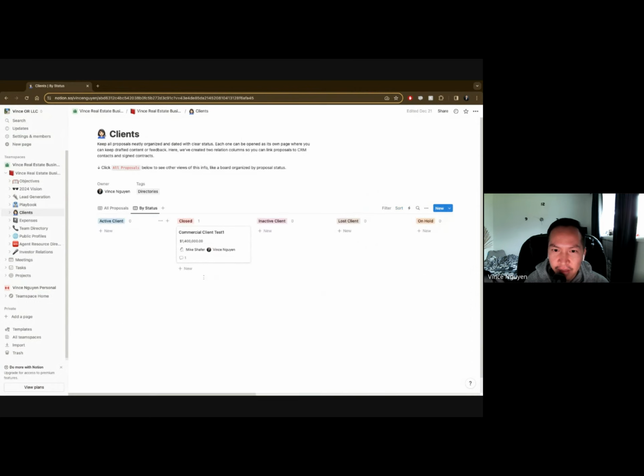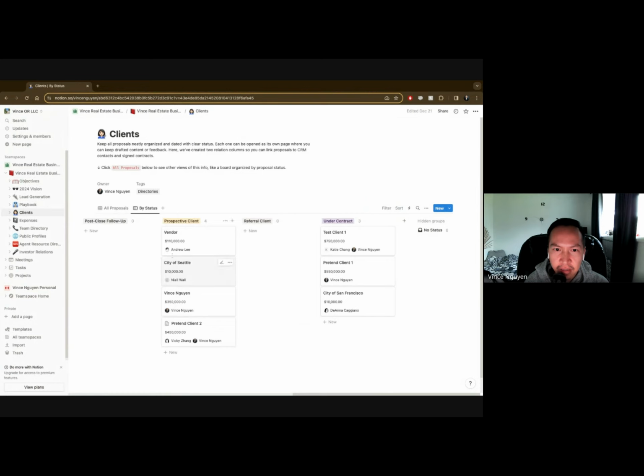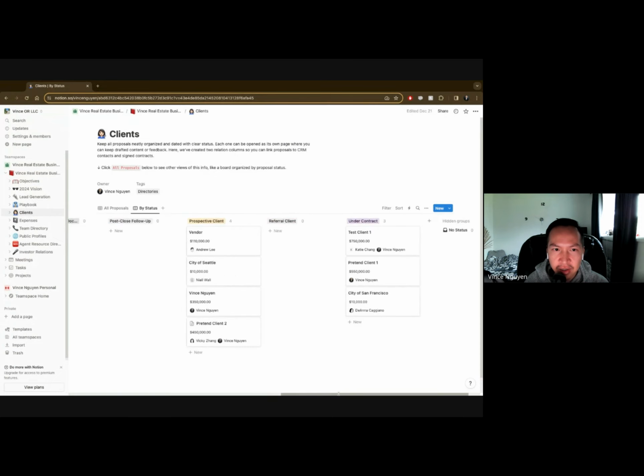This is a bit of a Kanban view. I'm not sure if you ever used it, but it's easy because we can move them through this system and this Kanban. So they're prospecting. We do want to move all prospects over to under contract, and then once they're under contract, obviously the next step is they're going to move into close, right?